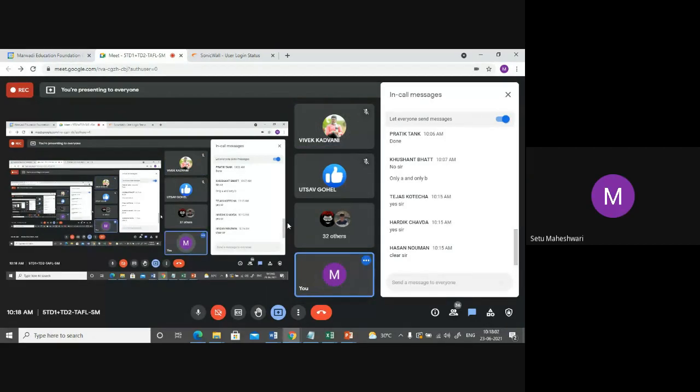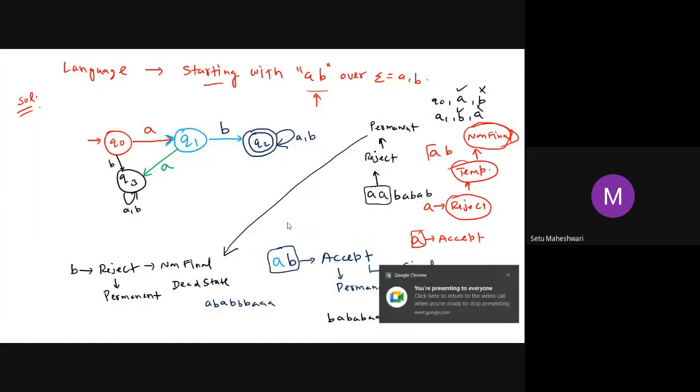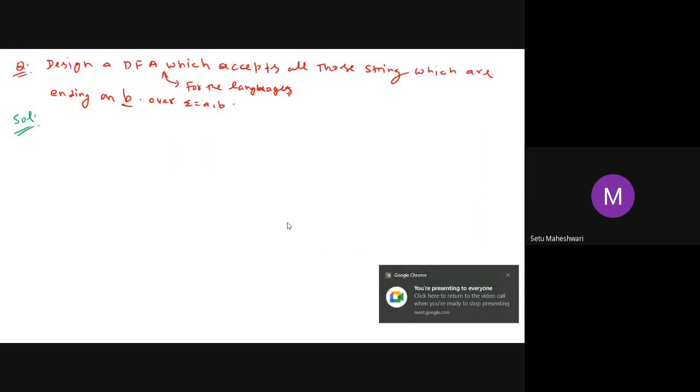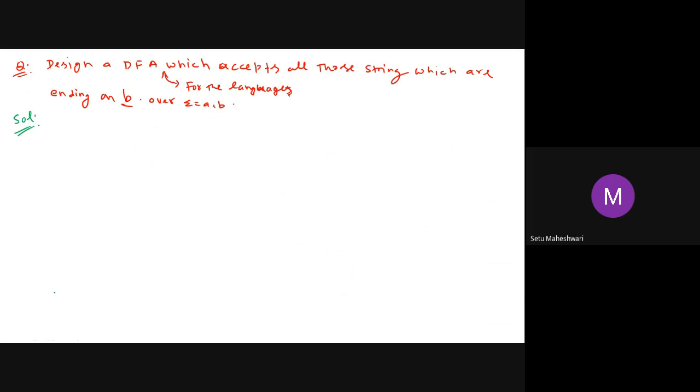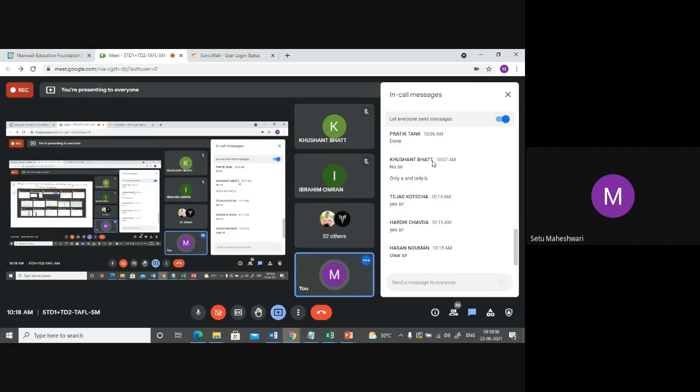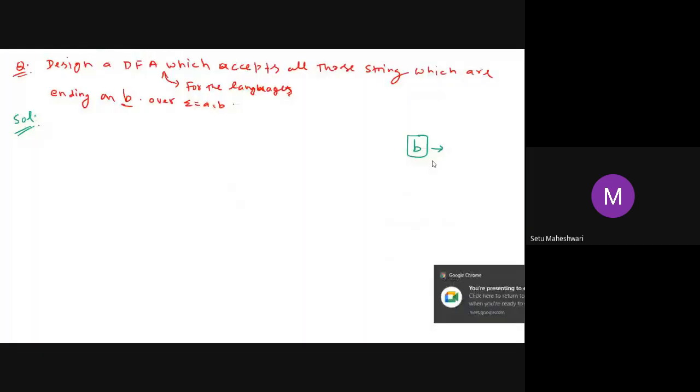Anybody else who is having any more questions with this? Fine. So let's move on to the next question: ending on B. Again, I'm expecting quick responses from you. What is the smallest string which is ending on B? B itself. That means first of all I am supposed to map this B. It doesn't mean that only B will be mapped; each and every string will be mapped. But first I should think about this B.